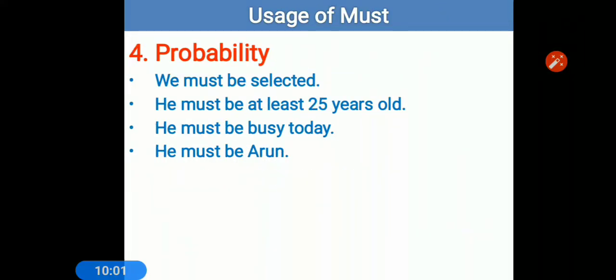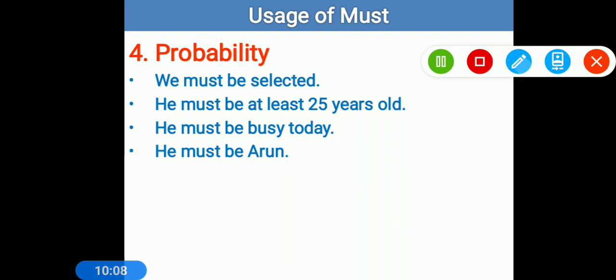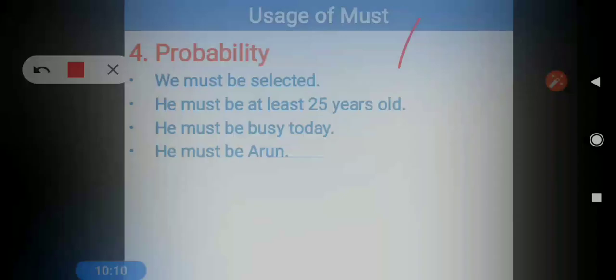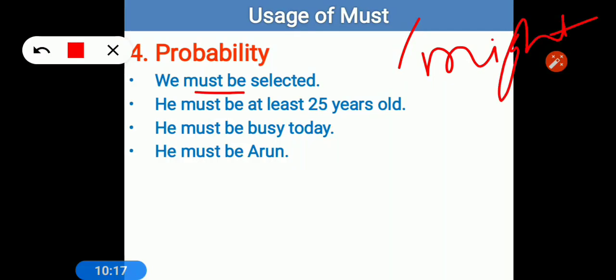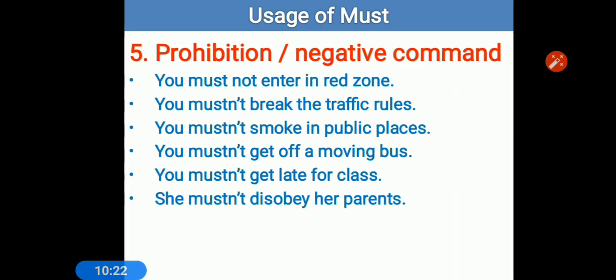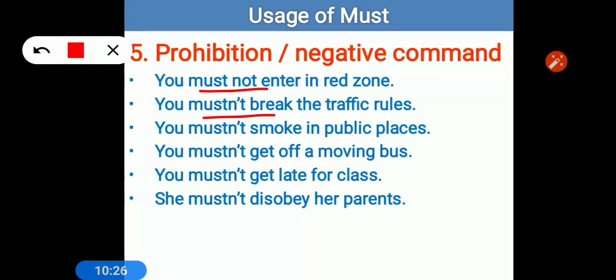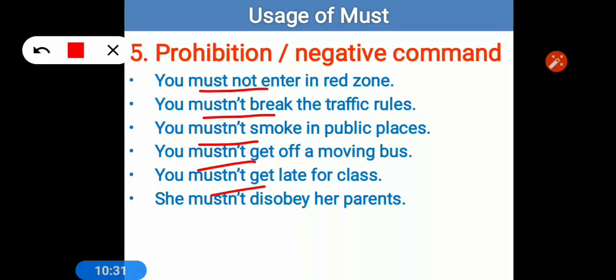Okay, next one, probability. When we talk about probability, संभावना, किसी चीज की होने की संभावना, then we use must be or might be. Might be is used in place of must be. You can use might be also, it will be the correct one. Next one, you see that for prohibition or negative command we use must not. We use must not for showing that prohibition, like you must not enter in the red zone. It means you are not allowed to do that one.